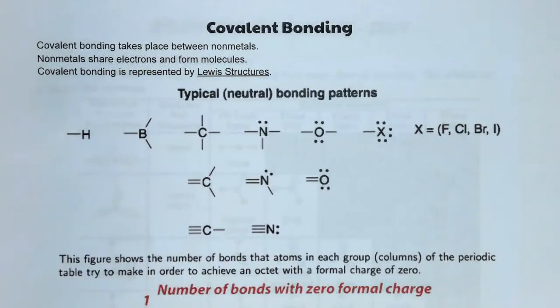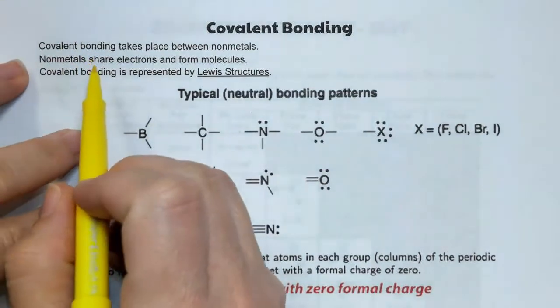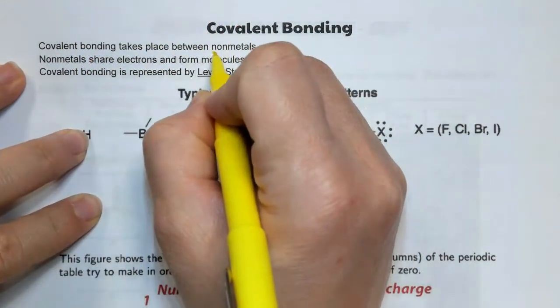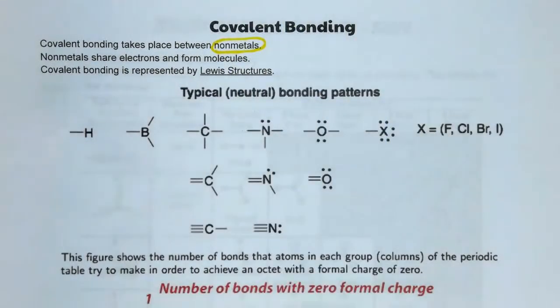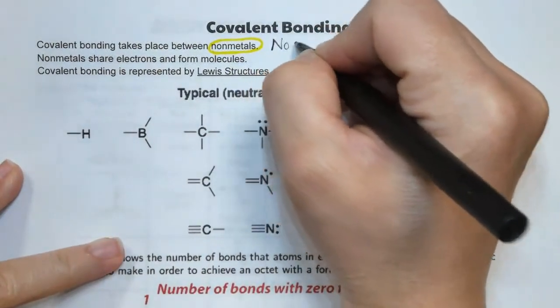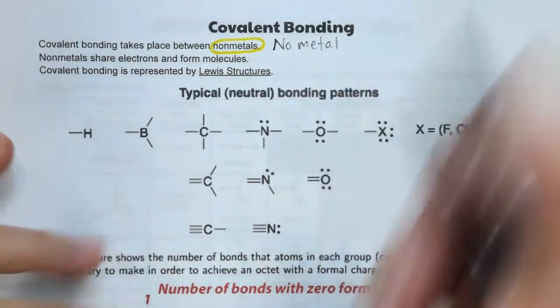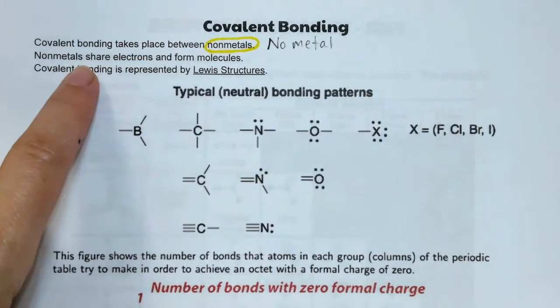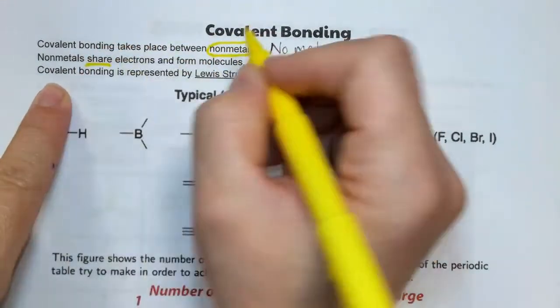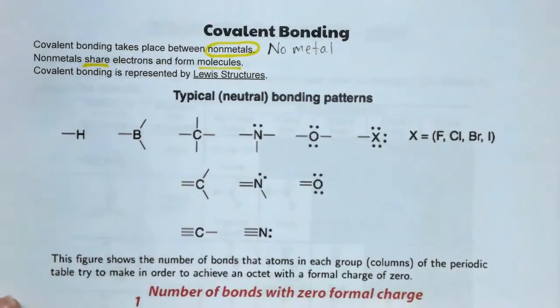These are my notes on covalent bonding, which are a little bit different than maybe the note packet, but it tells you everything that's in the note packet as well. Covalent bonding is going to take place between two or more nonmetals only. So the key with that is there is no metal present in covalent bonding. Nonmetals are going to share electrons, so they share electrons to form molecules.